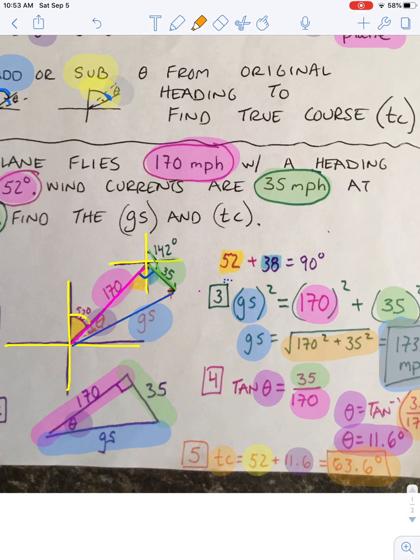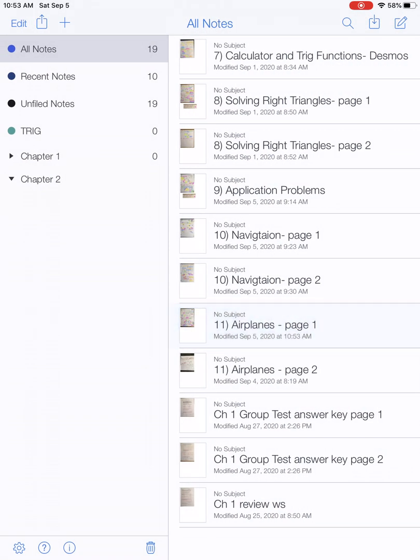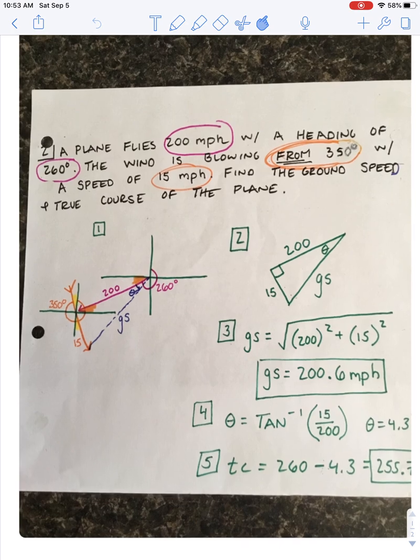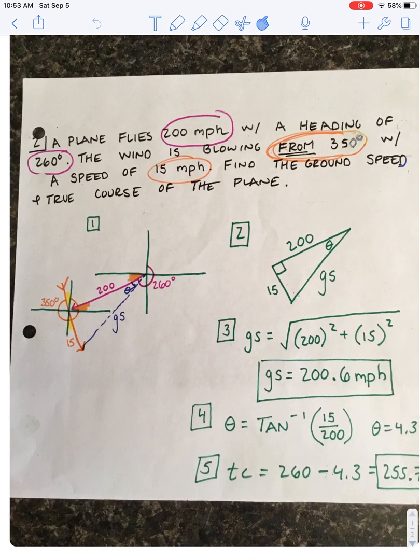Now I know that was a lot. We're going to go through one more example that's slightly different to make sure that you get it. In this problem, it says a plane flies 200 miles per hour with a heading of 260 degrees. The wind is blowing from 350 with a speed of 15 miles per hour. Find the ground speed and true course of the plane. The only difference here is the wind. Usually when people talk about wind speeds, they don't say the direction it's going, they say where it's coming from. So this is actually more applicable in the real world.